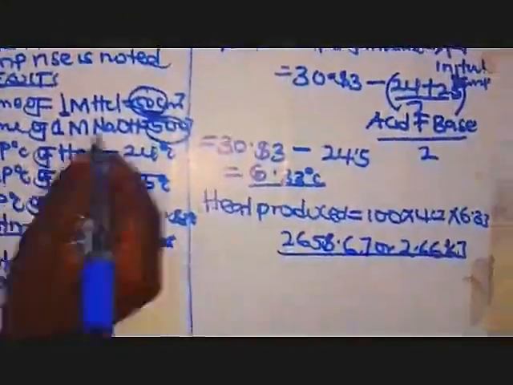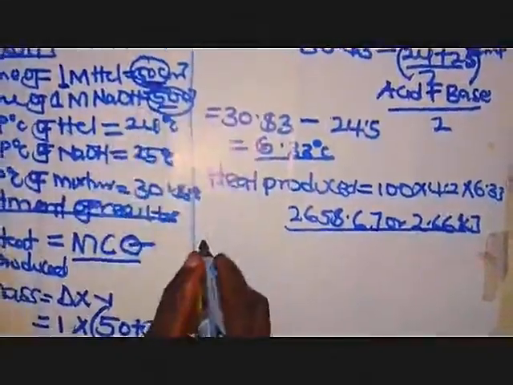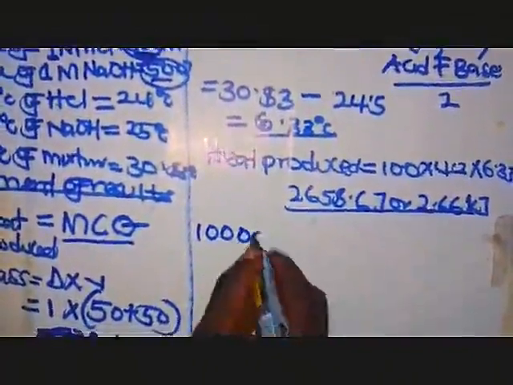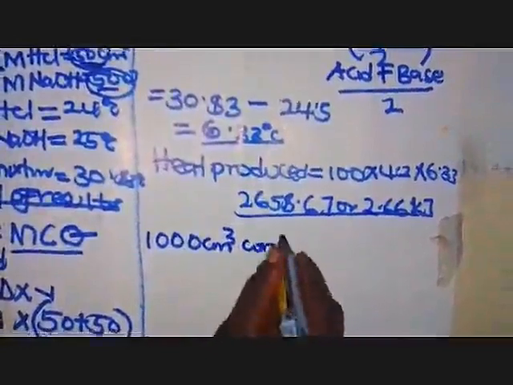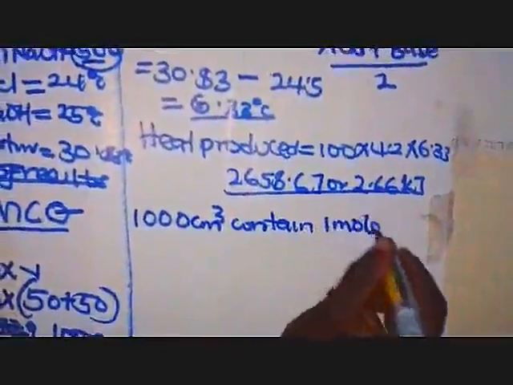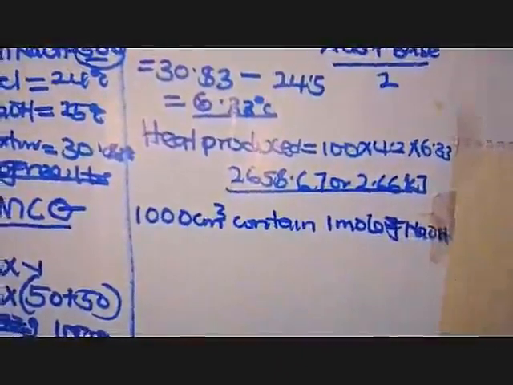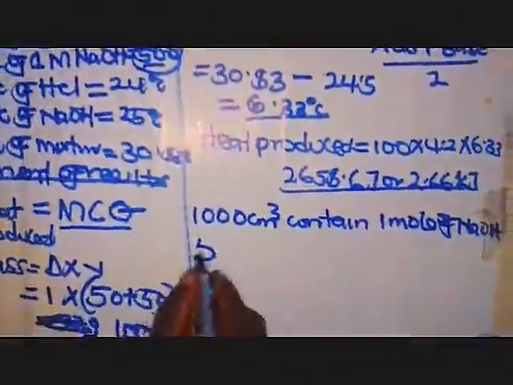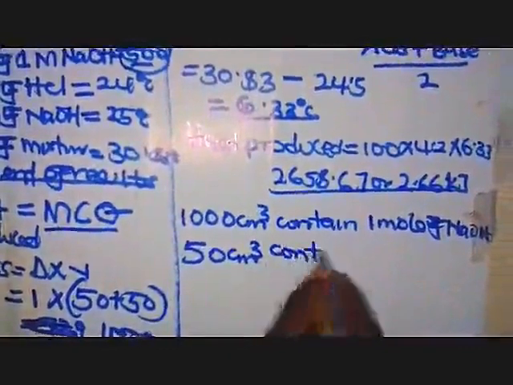So let us take this one for sodium hydroxide, for example. We are looking for moles now which produce this heat. 1,000 cubic centimeters contain 1 mole of sodium hydroxide. Then if the 1,000 is containing that, what about the 50 cubic centimeters of the same solution?